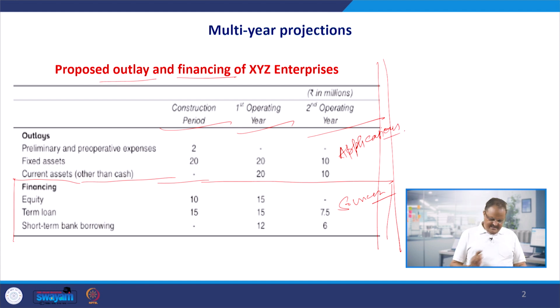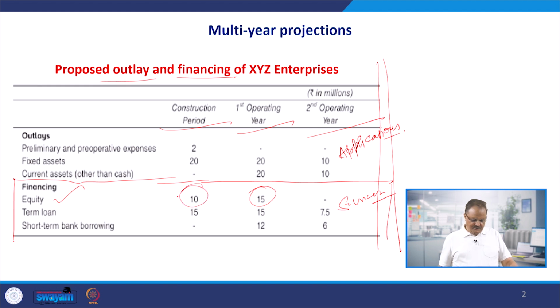We have raised the funds from these sources, and these sources are, for example, equity or investment coming from the entrepreneurs or the promoters, which is 10 million rupees in this first construction period. They have invested initially 10 million, or maybe you can call it 1 crore, and then in the next year also some additional investment was required, and that was 15 million Indian rupees.